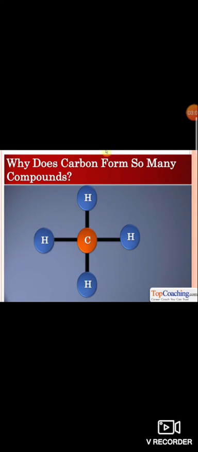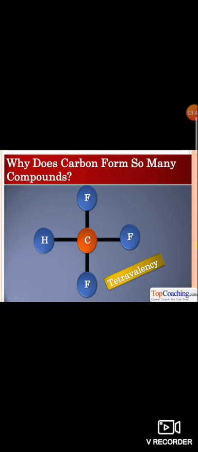When you see here, one carbon atom contains 4 valency electrons. The 4 valency electrons combine with 4 other atoms of carbon or 4 atoms of different elements. So carbon has tetravalency. What do you mean by tetravalency? Carbon's 4 valency electrons combine with 4 other atoms of carbon or 4 different atoms to form a number of compounds. That is known as tetravalency. It means one atom can combine with 4 different atoms or 4 similar atoms.